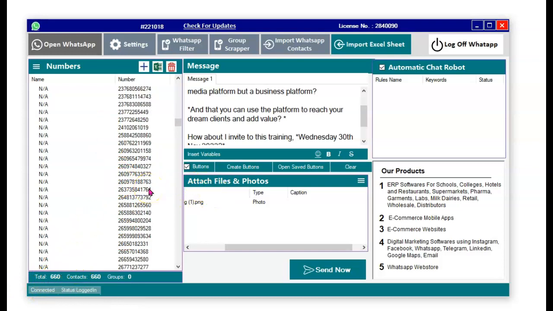Of course, you need to make sure that you're very wise. You don't just contact people, because group scraping is illegal. So once you get the contacts, find a wise way to add value to people. Otherwise, you get into a lot of problems. Again, if you send messages too fast, you're going to get into a lot of problems.